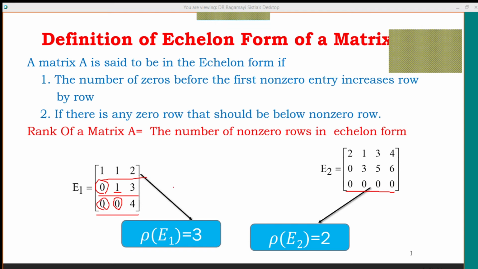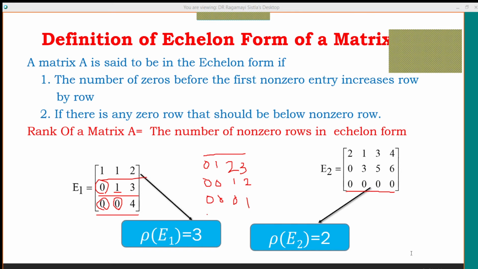That means we must place the non-zero rows in such a way that the number of zeros present in each row is in increasing order. First a row with no zeros, next a single zero followed by non-zero entries, next two zeros followed by non-zero entries, and three zeros followed by a non-zero entry.